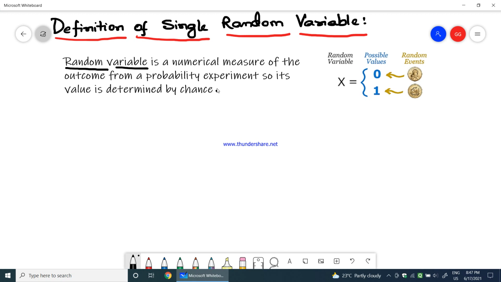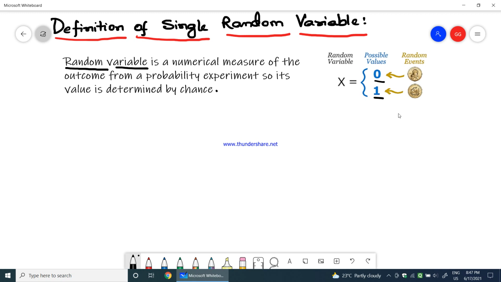For any random result, we apply probability theory to find the possible outcomes. Here in the image, I am tossing a coin where getting head is meant as 0 and getting tail is meant as 1. So I am getting two possible values if I toss a coin one time.